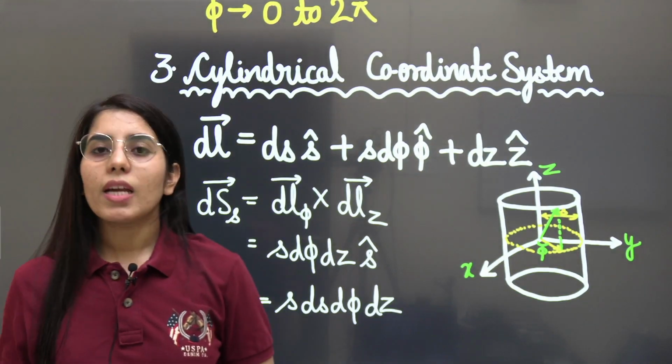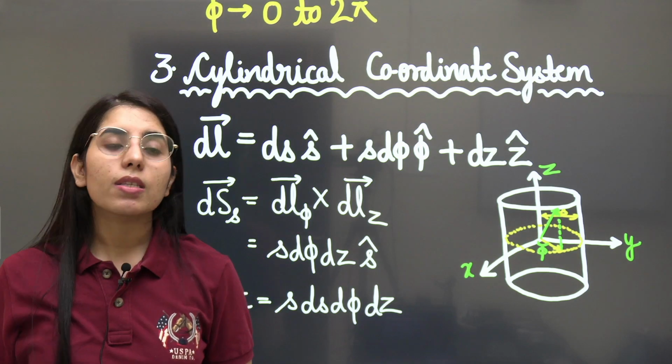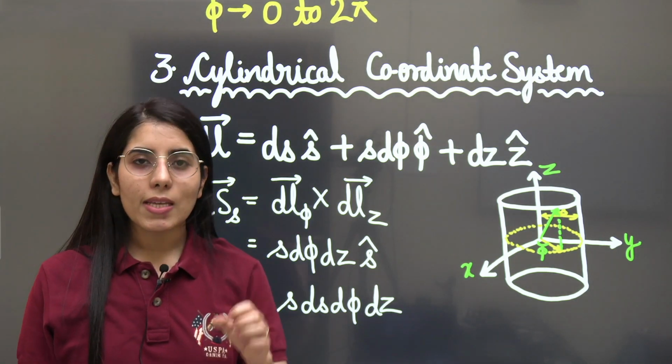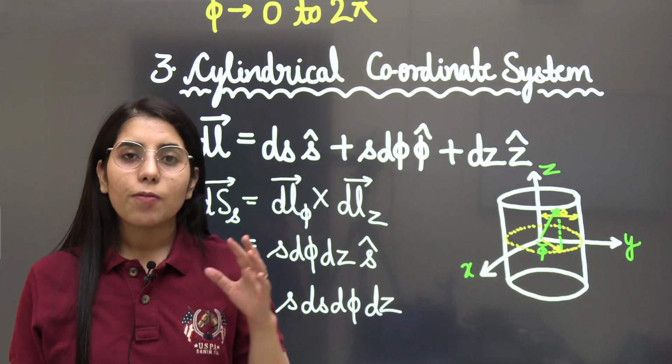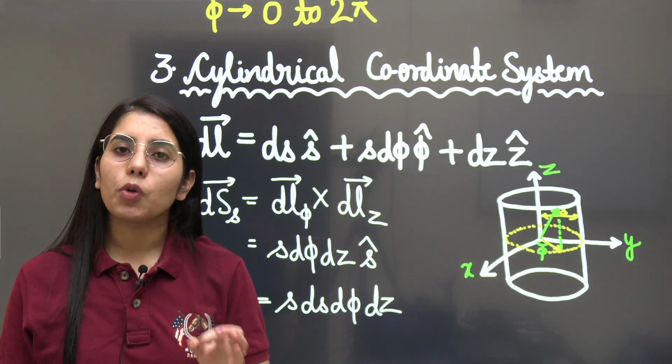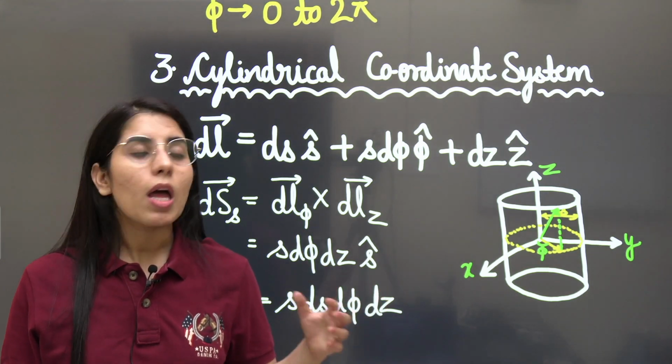Next is going to be the cylindrical coordinate system. And what is this? This is going to be a coordinate system in which we will be taking the coordinates as s, phi and z, where phi will be one angle which is same as the phi we have shown in the spherical polar or spherical coordinate system before this.